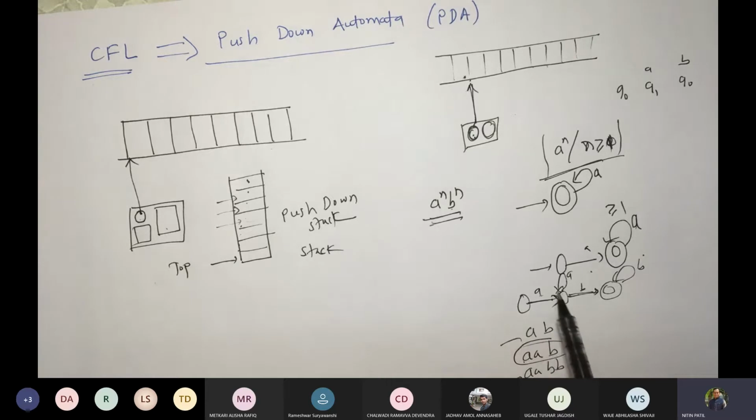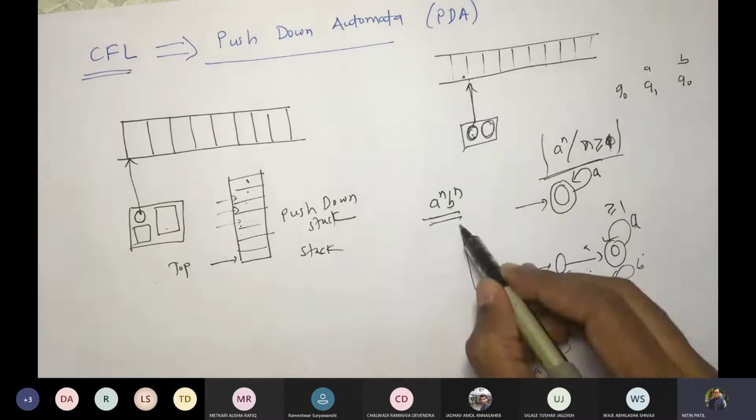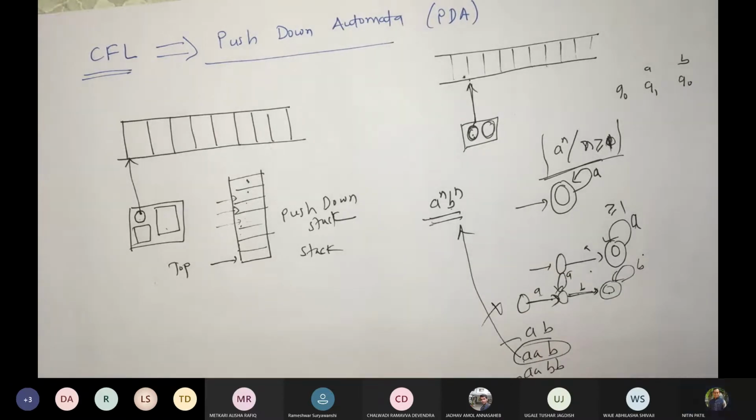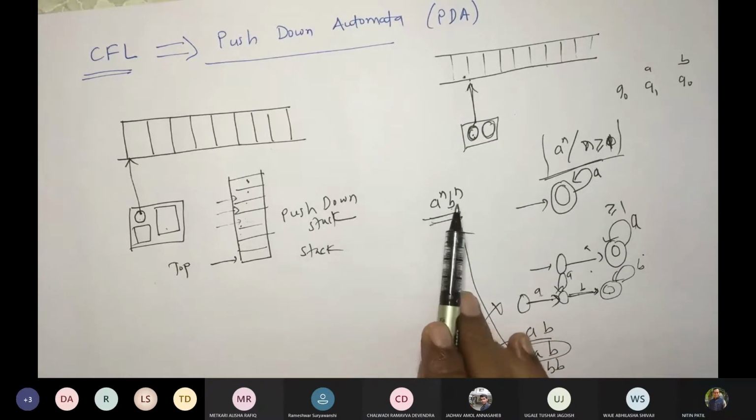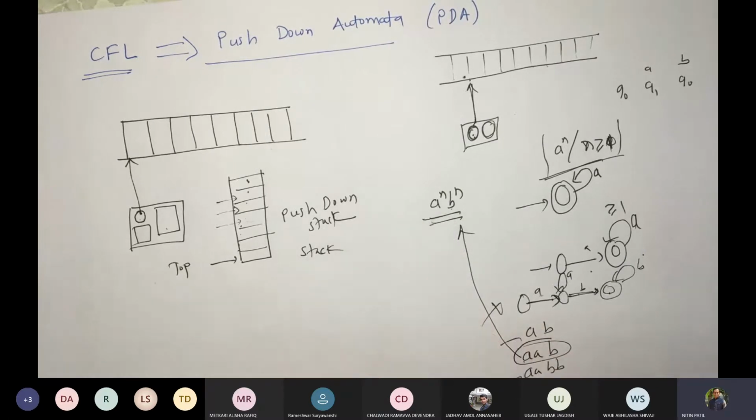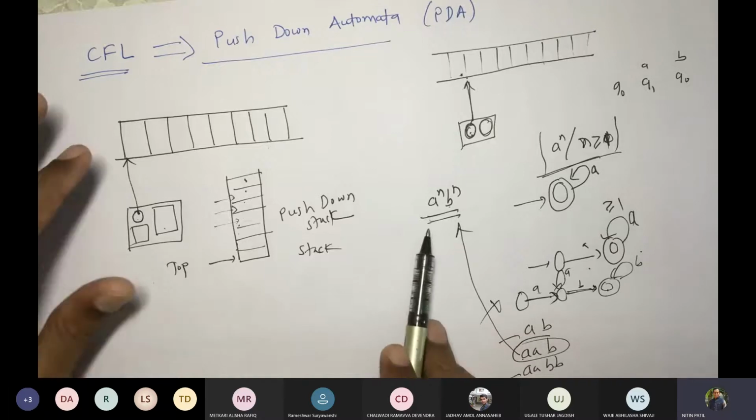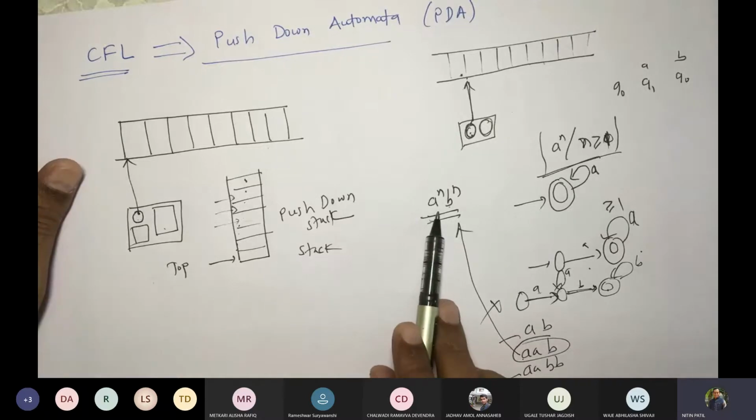So if I take A, then 1B, it reaches the final states. But this doesn't fit my language. Correct. So in other words, there are some languages, like for example this, which are not regular. Regular means what? We cannot have an equivalent FA for that language.